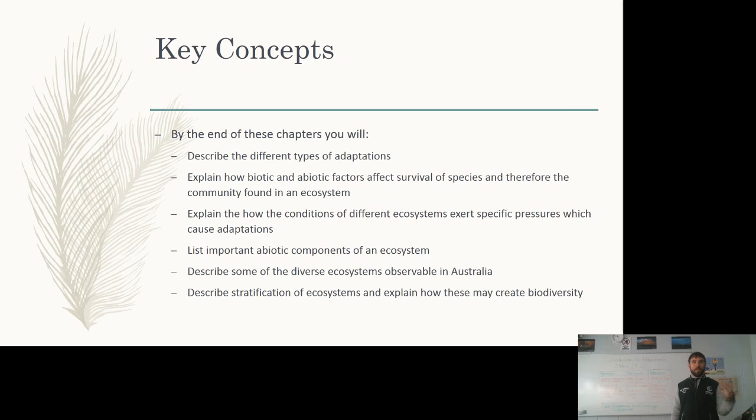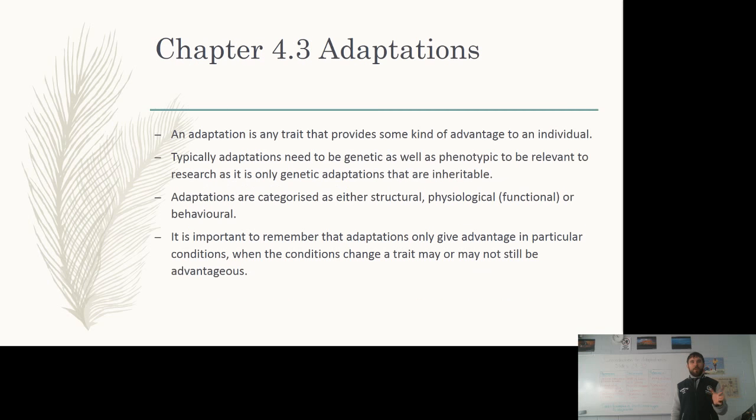We need to be able to list important abiotic components of a specific ecosystem, describe some of the diverse ecosystems observable in Australia, and then also describe stratification of an ecosystem and explain how this may create biodiversity. So those are our key concepts. On to our first topic, which is adaptations.